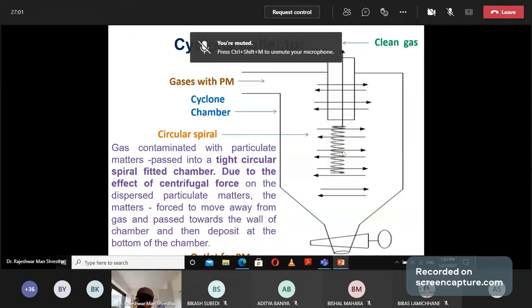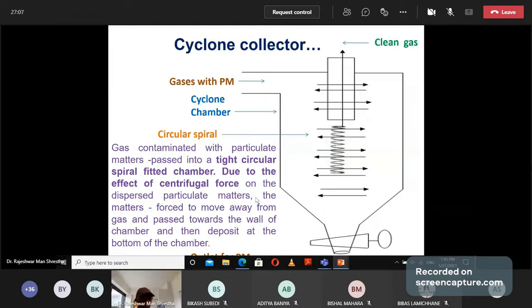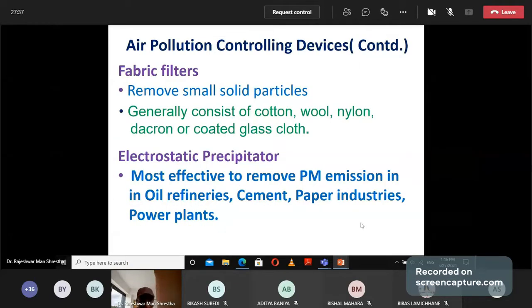This is based on centrifugal force. When you pass the gas coated with particulate matter, due to centrifugal force, this part is moved in this way by force. When this part is moved, the dispersed particles move away from the gas and strike on the wall of the chamber. After striking on the wall of the chamber, they collect at the bottom of this chamber, and the accumulated particulate matter at the bottom can be removed from this outlet.